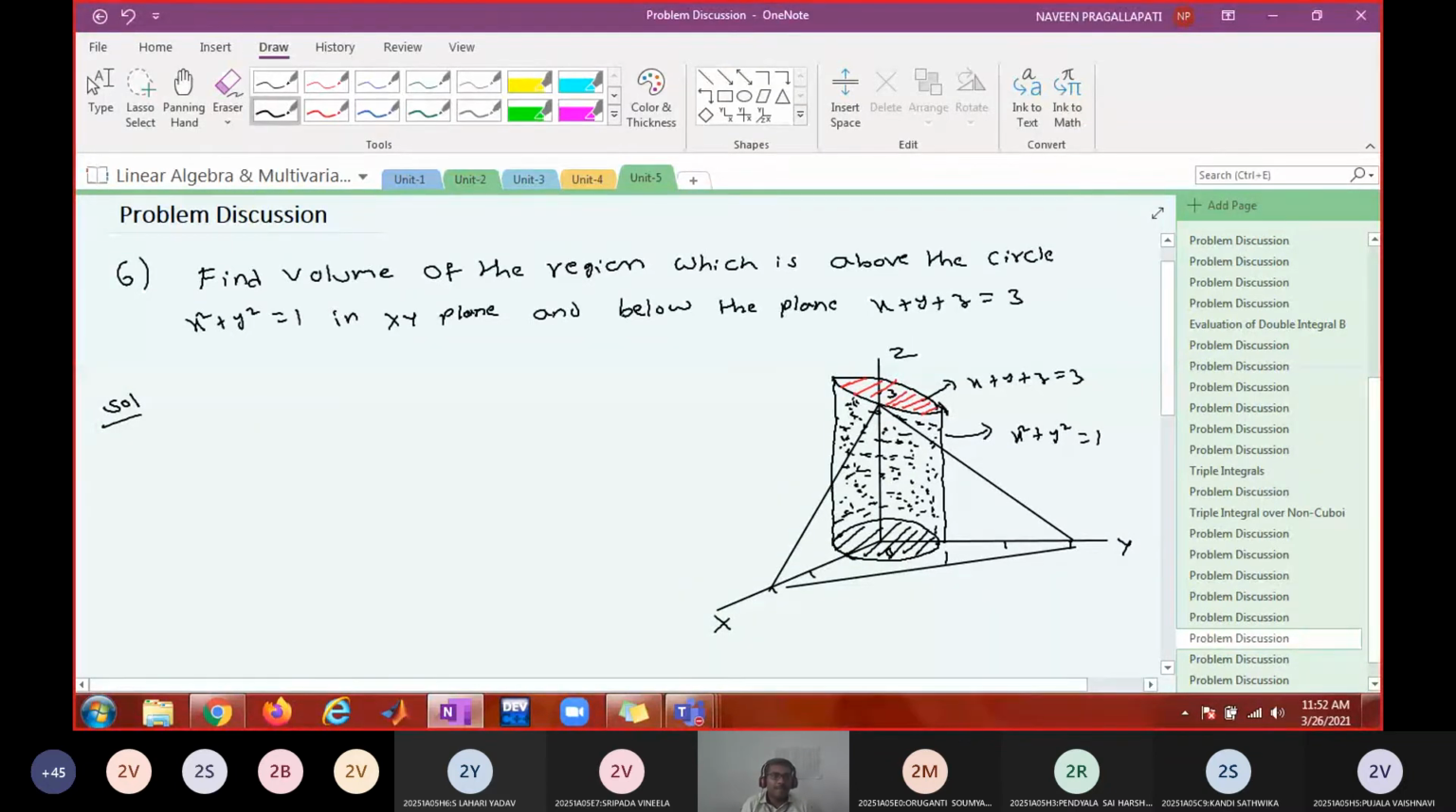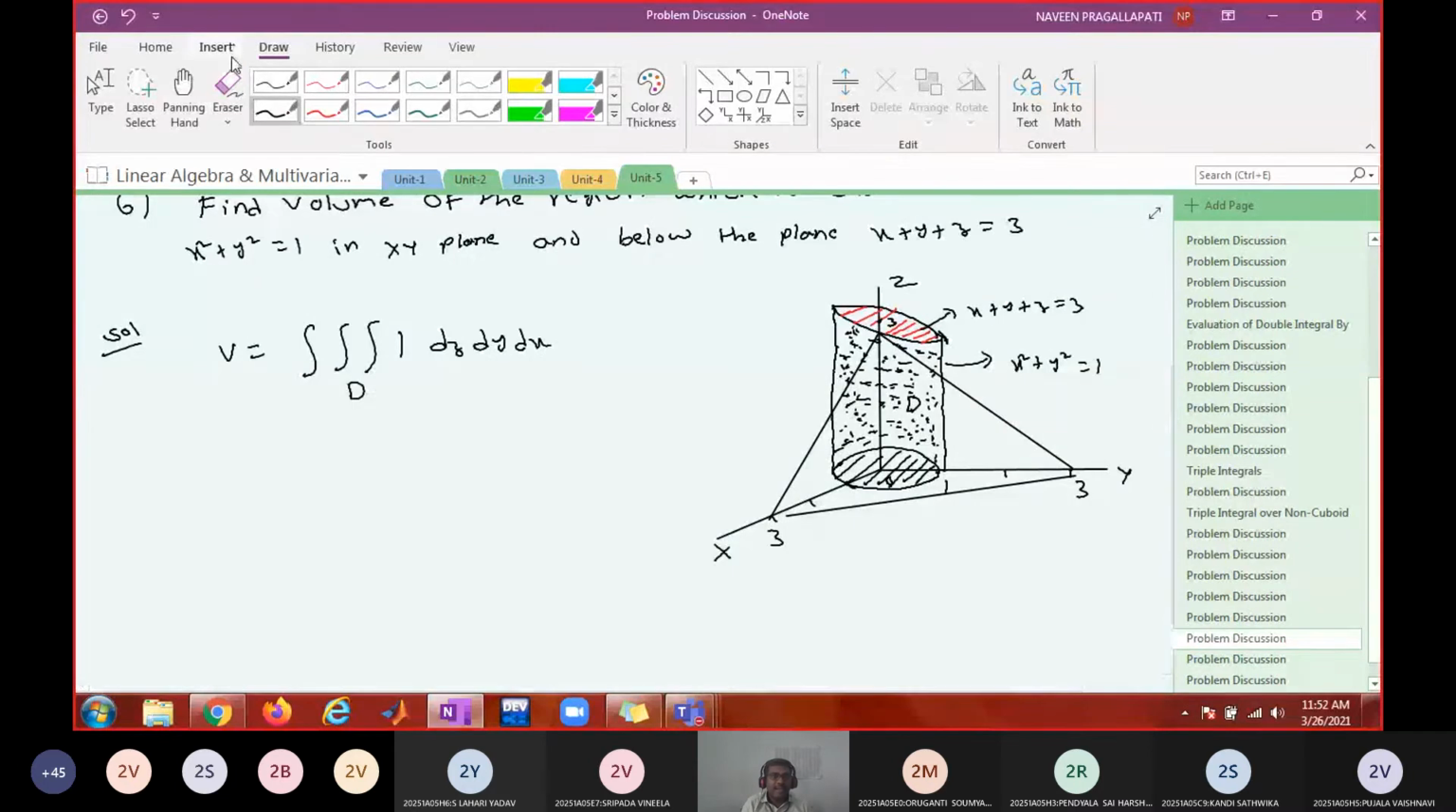Volume, what is the volume formula? The x-intercept is 3, the y-intercept is 3, and the z-intercept is also 3. The volume formula is triple integral 1 dz dy dx over the domain D. Call this domain D. Now shall we choose this order dz dy dx again? Okay.